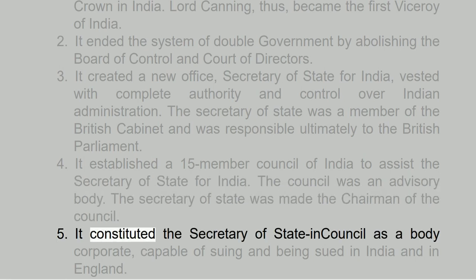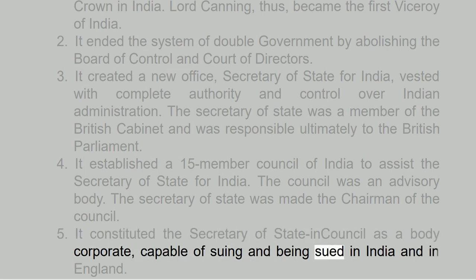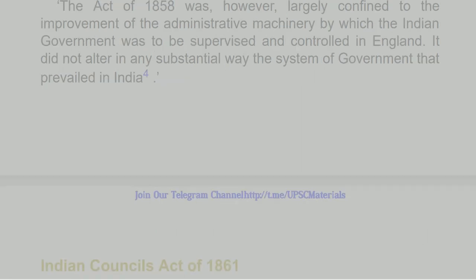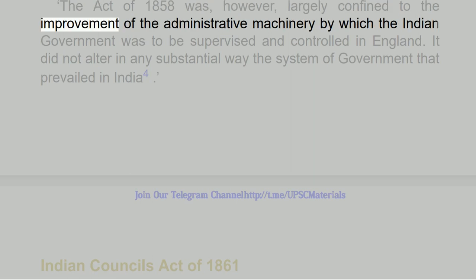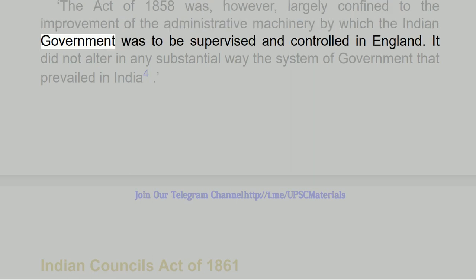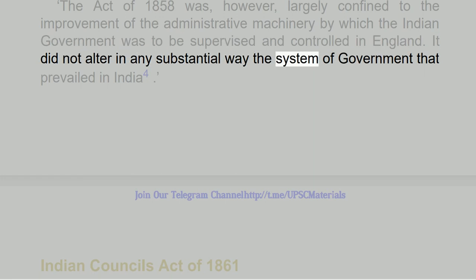5. It constituted the Secretary of State in Council as a body corporate, capable of suing and being sued in India and in England. The Act of 1858 was, however, largely confined to the improvement of the administrative machinery by which the Indian government was to be supervised and controlled in England. It did not alter in any substantial way the system of government that prevailed in India.